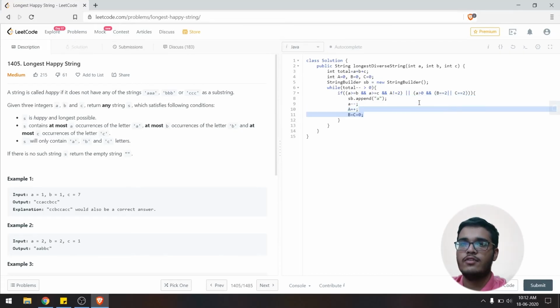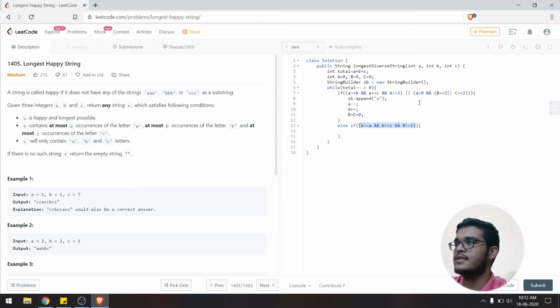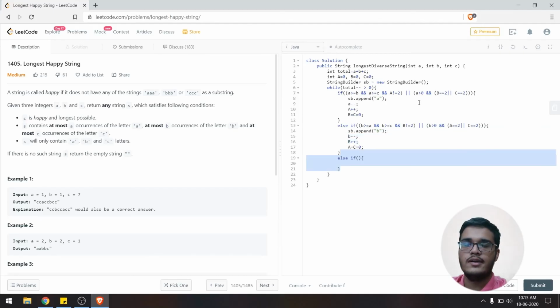Similarly, we'll have a condition for B also: else if b is greater than or equal to a and b is greater than or equal to c, also temporary B should not be equal to 2, or b is greater than 0 and temporary A and C are equal to 2. In this case, we'll append B to the output string, decrement b by 1, add 1 to the temporary B variable and set A and C to 0. Similarly, for C we'll have similar conditions, and towards the end of the function, what we aim to do is return the output string that's stored in our string builder.